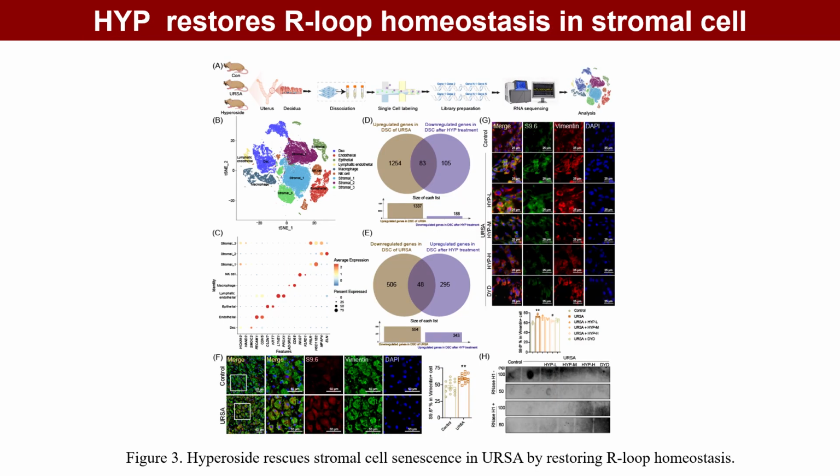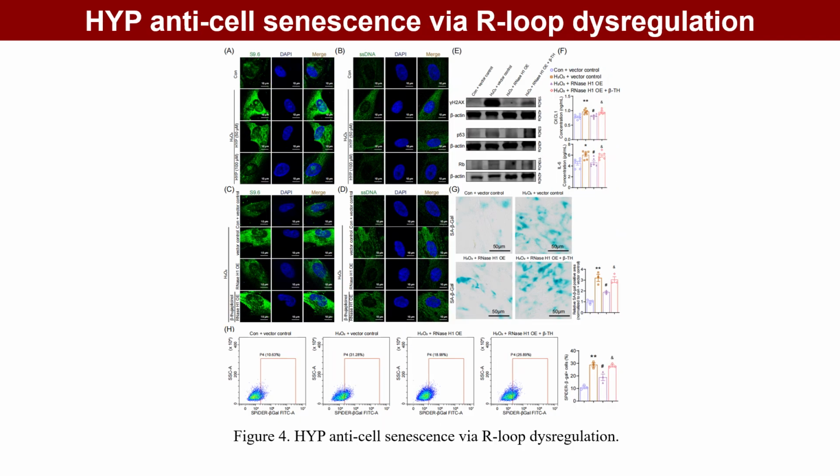To identify the upstream trigger of senescence, we performed single-cell RNA sequencing. Differential genes were enriched in DNA damage response and nucleic acid structure-related pathways. Further validation showed that R-loops accumulated in RSA decidua, while hyperoside reduced this abnormal accumulation. Mechanistically, R-loop accumulation increased cytosolic DNA and activated the cGAS-STING pathway, thereby promoting stromal cell senescence. R-loop clearance by RNase H1 mimicked the protective effect of hyperoside, whereas restoring R-loop levels weakened this protection.